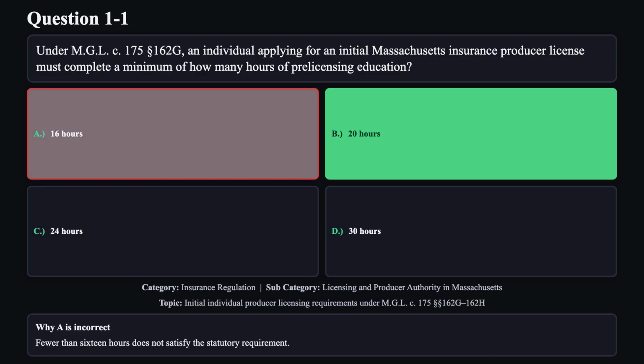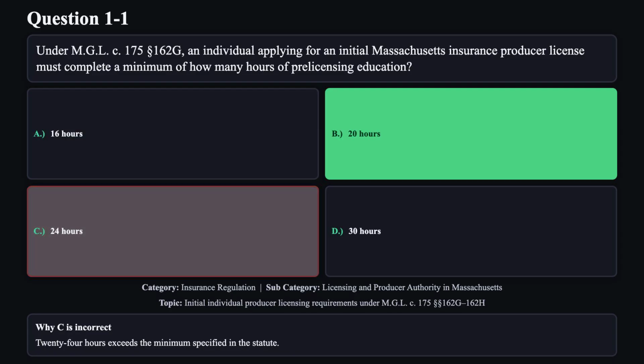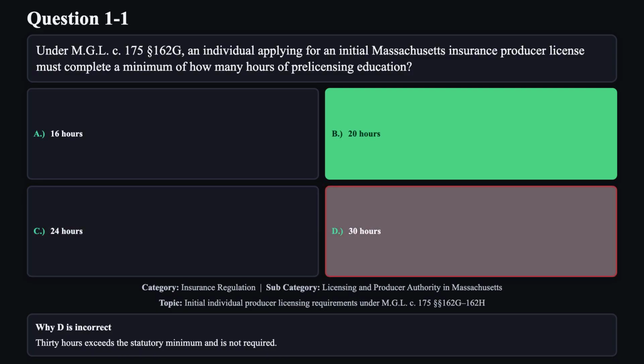Reason A is not correct. Fewer than 16 hours does not satisfy the statutory requirement. Reason C is not correct. 24 hours exceeds the minimum specified in the statute. Reason D is not correct. 30 hours exceeds the statutory minimum and is not required.